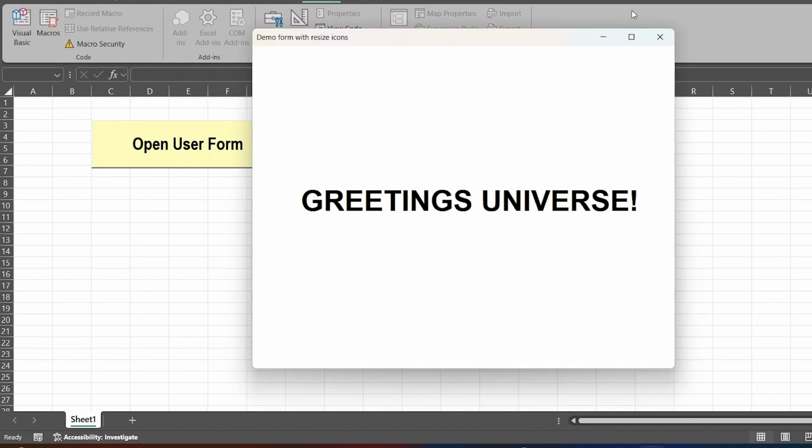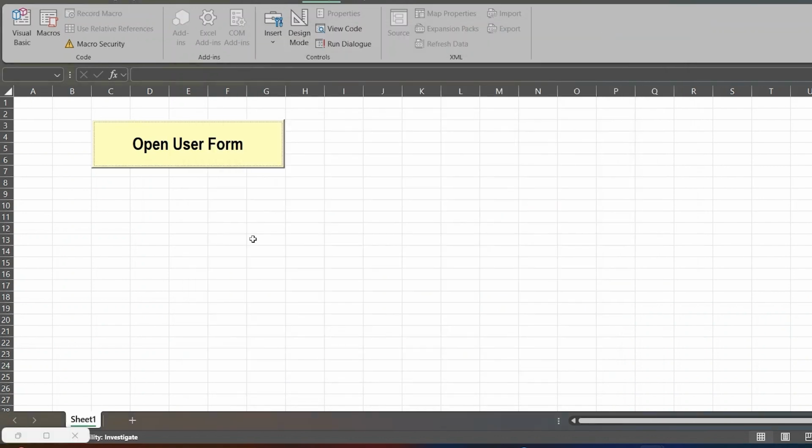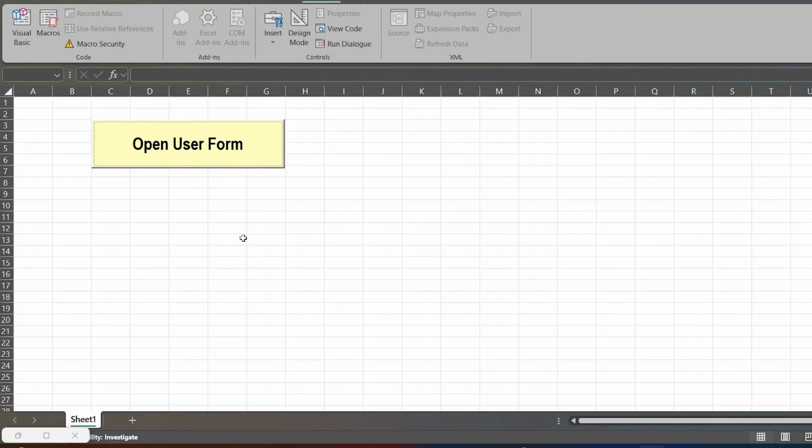And that's it. Hex broken. Your forms now feature maximize and minimize buttons. And you've leveled up your VBA skills, even though it's been out of fashion for quite some time now.